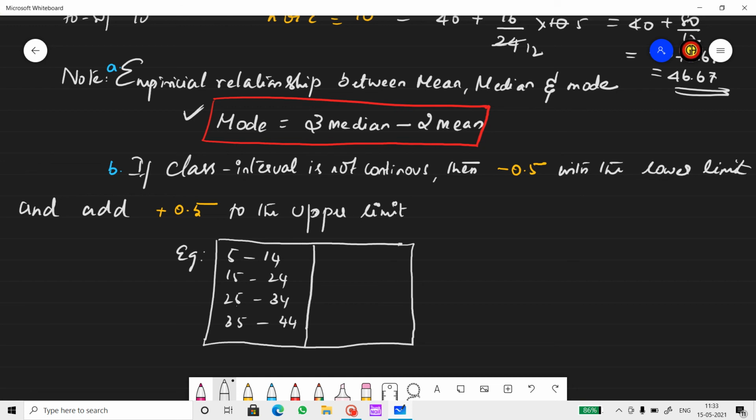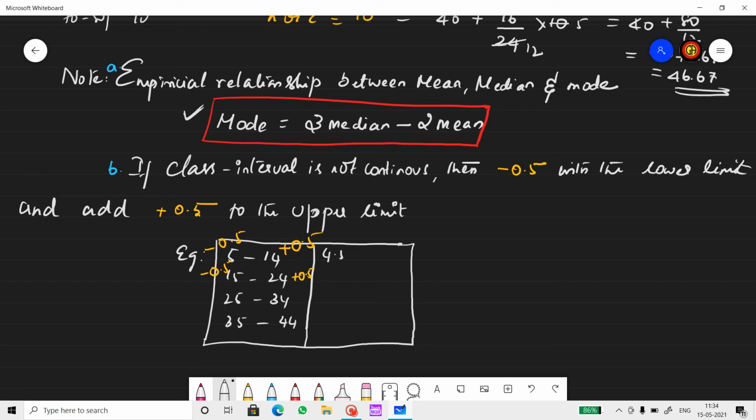So when you have a discontinuous class interval, what are you supposed to do? Subtract 0.5 from the lower limit and add 0.5 to the upper limit, and I will do this for all the values.